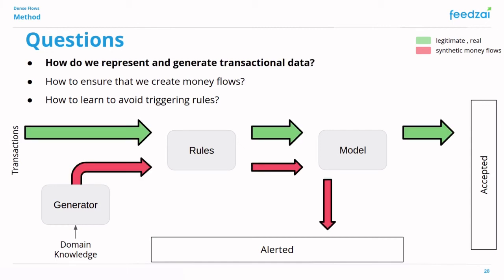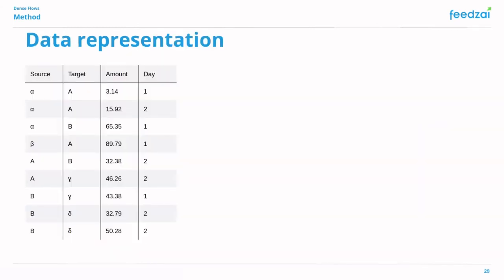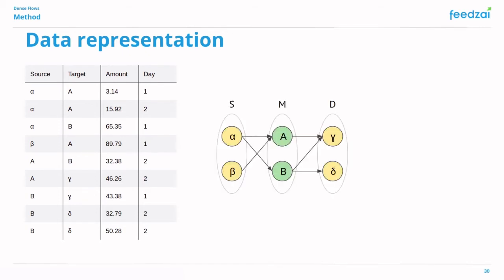First, let's see how we decided to represent our data. Transactions are usually represented as a table with several features in which each row corresponds to a transaction. However, in the context of detecting money flows, we conceptually visualize them as a directed tripartite graph, as we have previously explained. To represent this graph, we can use a tensor with three dimensions. The first dimension corresponds to the internal accounts, the second dimension corresponds to the external accounts, and the third dimension to the time window of the transactions, discretized with some time units.